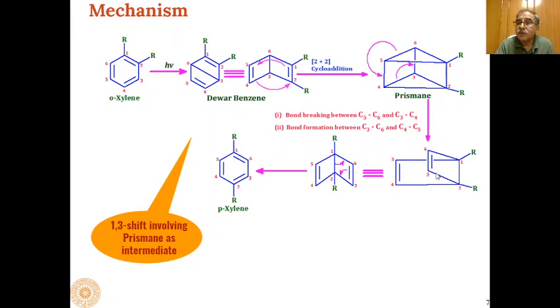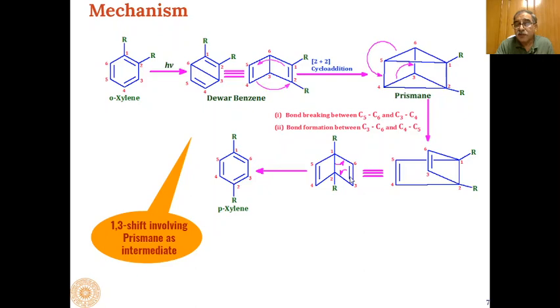You can see over here the bond between 5 and 6 breaks, and a double bond is formed between 5 and 4. And the 3 and 4 bond breaks, and a carbon-carbon double bond is formed between 3 and 6, and then you open it towards this side and we will get this type of Dewar benzene. Then the bond between 1 and 2 breaks, and 2 electrons from here are shifted to positions 1 and 6, and 1 and 6 now have a carbon-carbon double bond.